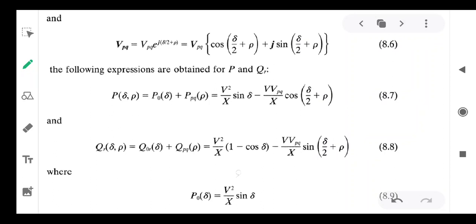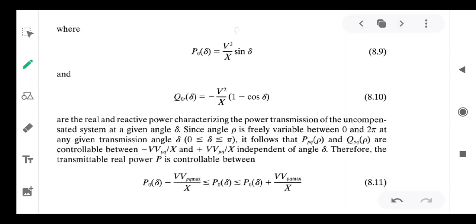So QR is expressed like this and PR is also expressed. QR is expressed in terms of VPQ, and by changing VPQ, QR can be controlled, as a function of delta and sigma. PR is also expressed in terms of delta and sigma.